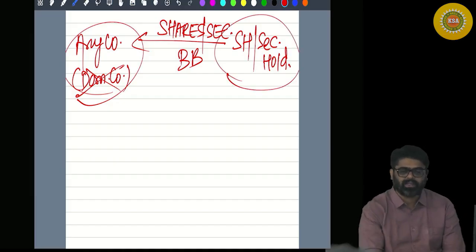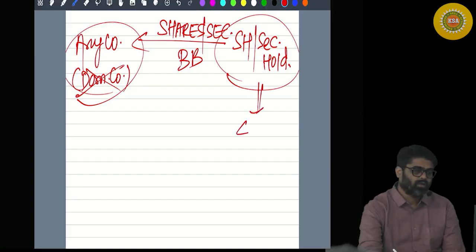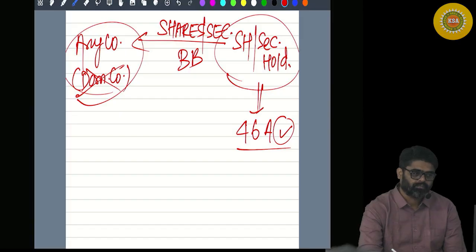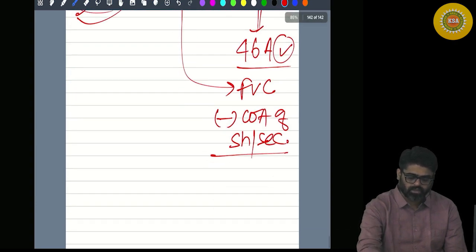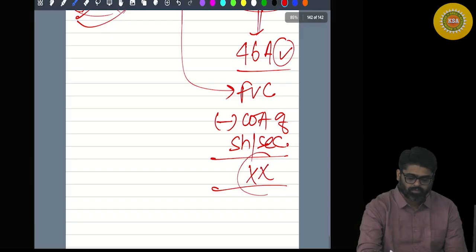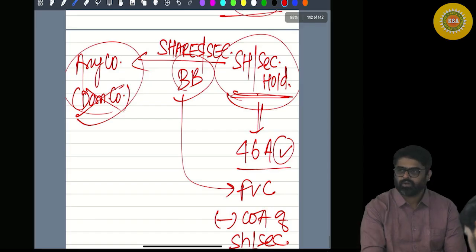Accordingly, the buyback price is also not exempt in the hands of the shareholder. So here also capital gain will be computed under section 46A, and this buyback price will be treated as full value of consideration minus cost of acquisition of shares or securities, which will give you the amount of capital gain, and that capital gain will be taxable in the hands of the shareholder or security holder.